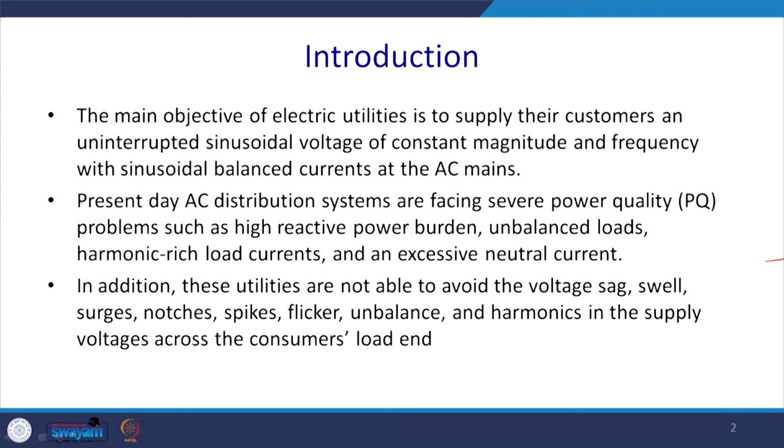This is due to industrial loading, and most of these are induction machines, so reactive power problems come. We also have a 3-phase 4-wire system for household applications, and due to that there is unbalanced loading and harmonic rich load from adjustable speed drives.